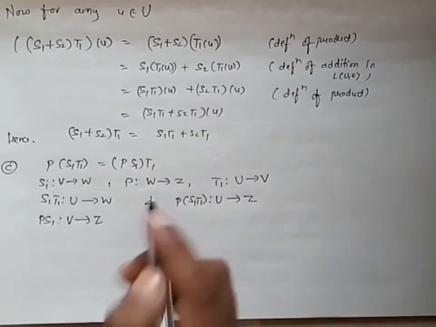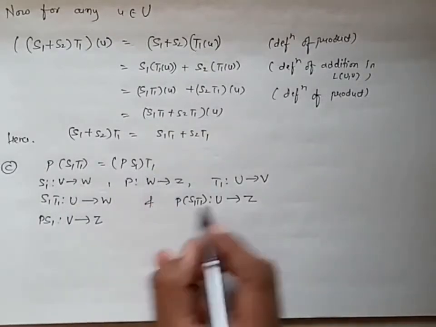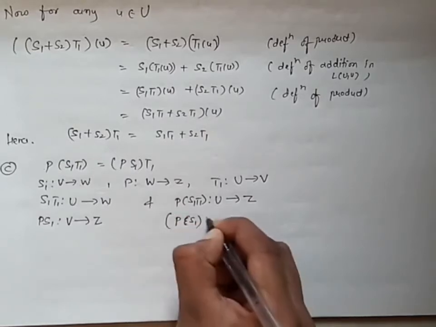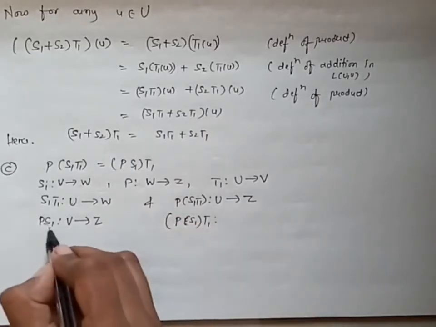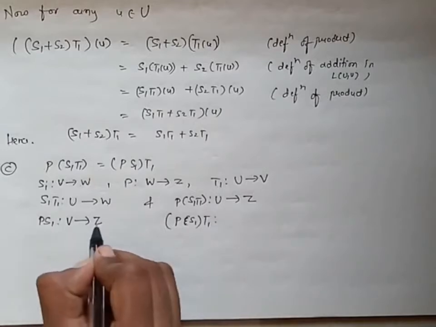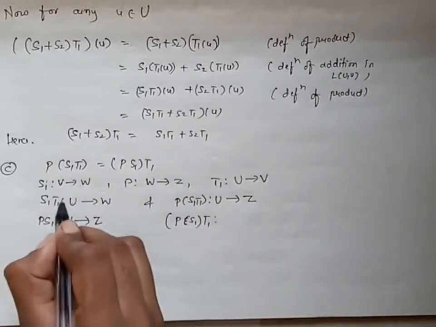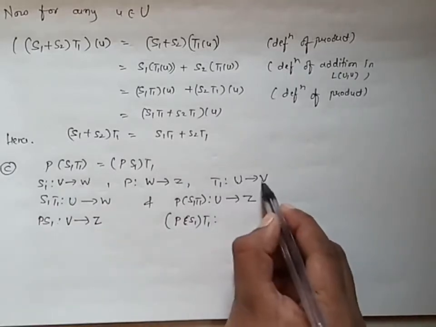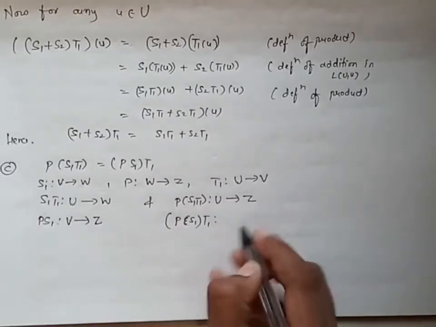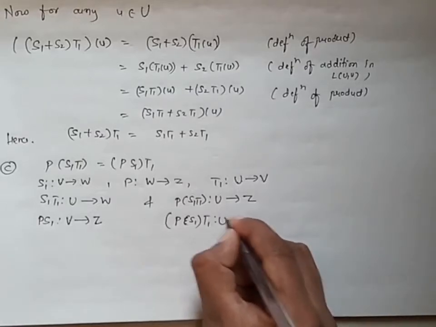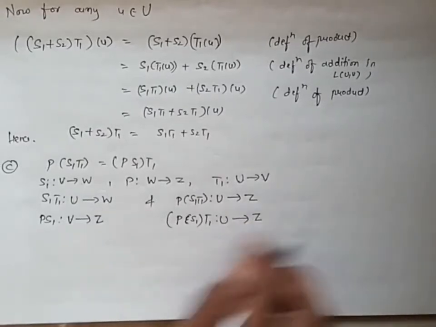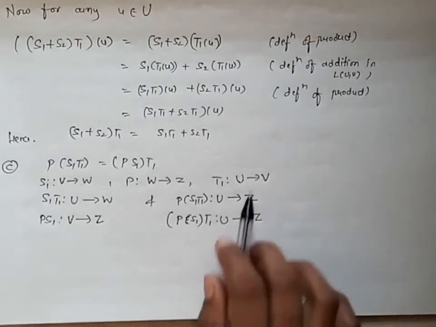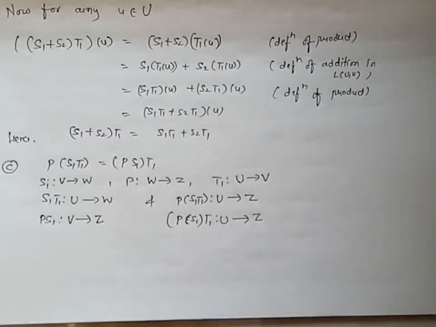Okay, and now the product of PS1 with T1. So PS1 is defined from V to Z and T1 is defined from U to V. That means U to V, V to Z. That means this mapping is also defined and this is defined from U to Z. So it is very clear from these mappings that these both are equal, and we have to prove it theoretically.